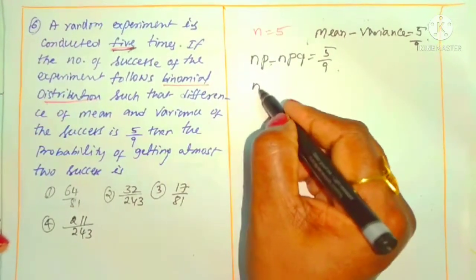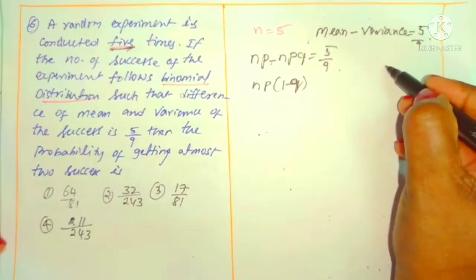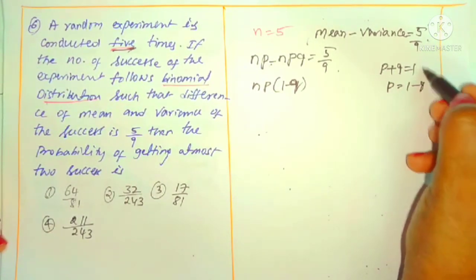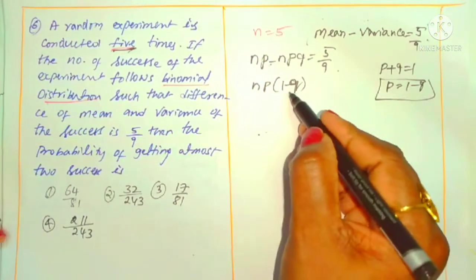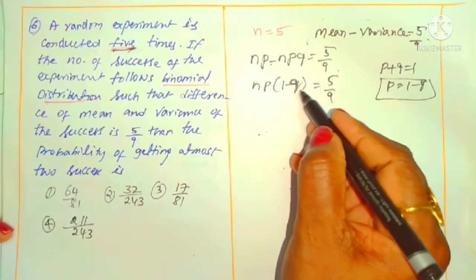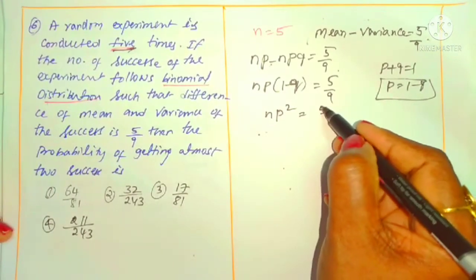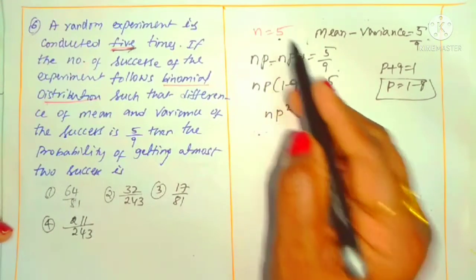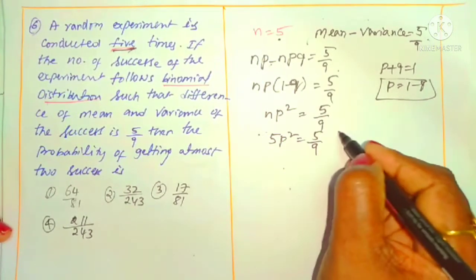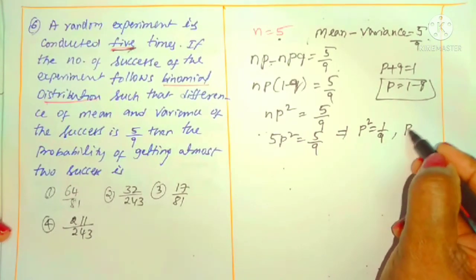From this you can take NP as common, so 1 minus Q is left out. You know the P plus Q relation: P plus Q is 1, so P is 1 minus Q. In place of 1 minus Q we can take P, so that is N into P square equal to 5 by 9. You already know the N value is 5. Substitute: 5 into P square is equal to 5 by 9. 5 gets cancelled. P square is equal to 1 by 9. P is equal to 1 by 3.